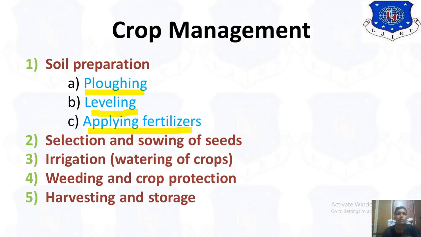Those are the main five steps for crop management, and that is an important topic for instrumentation and agriculture food processing. Now you can see each and every step one by one. Now first, a crop.